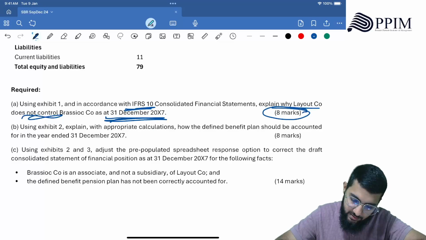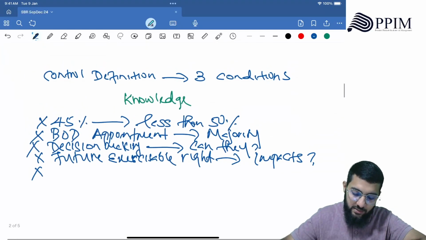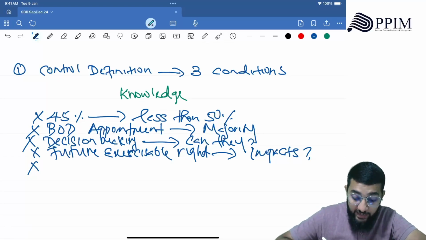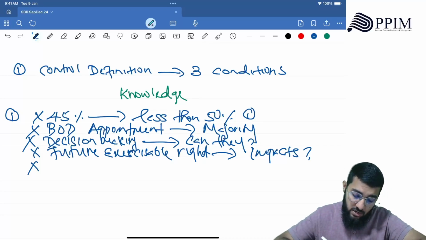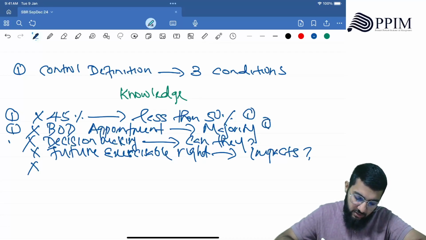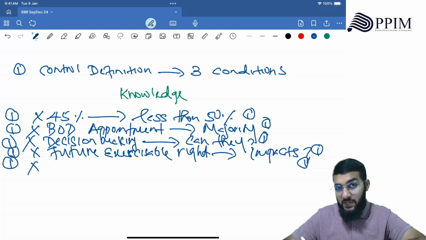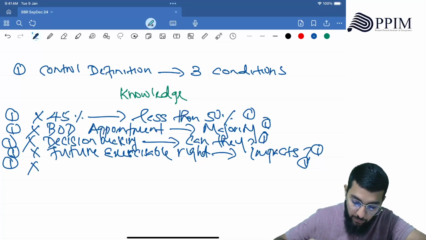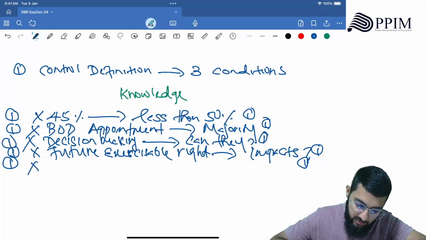8 marks. There's 8 marks here, right? So 8 marks. This would give you one mark. All right. Here, knowledge would give you 1 mark. Application will give you 1 mark. Knowledge 1 mark, application 1 mark. Knowledge 1 mark, application 1 mark. Knowledge 1 mark, application 1 mark. Sometimes when application is strong, they can give you more than 1 mark also, right? Future exercisable right, does that impact or not? Conclusion.